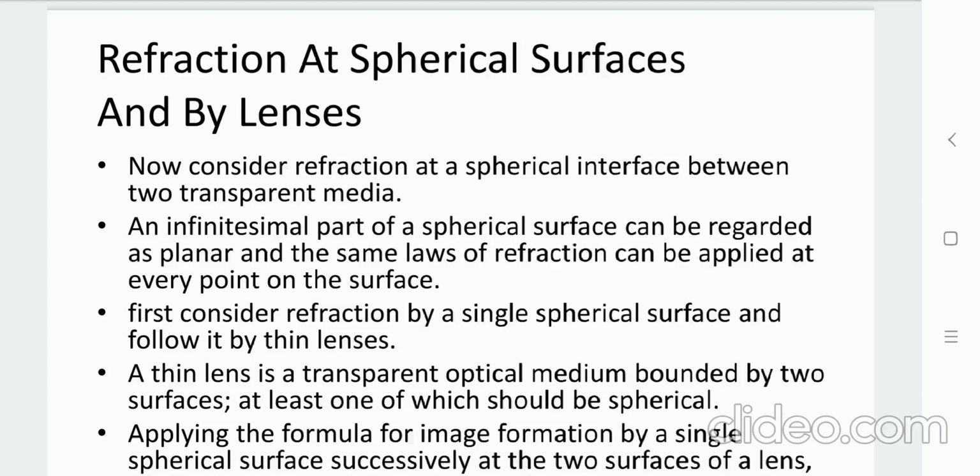If we want to consider a thin lens, then we combine two spherical surfaces to get one lens. So, by applying the formula of image formation by a single spherical surface and considering two surfaces, it gives you the lens image.